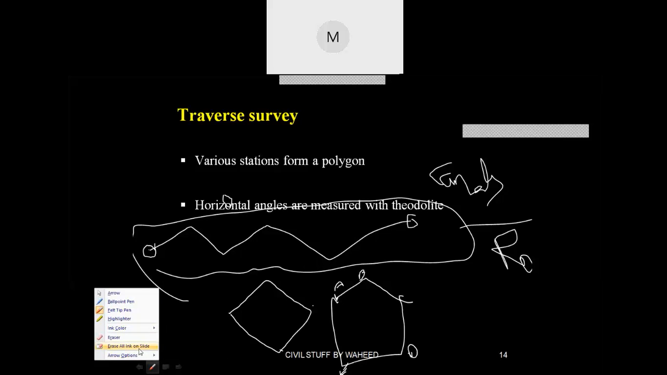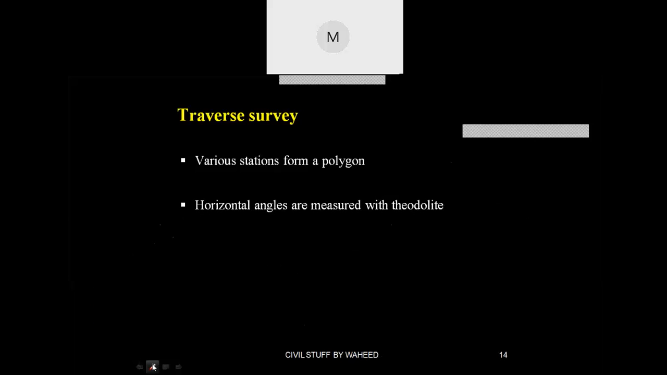Okay, with respect to some north direction or some fixed reference point you can perform. Now horizontal angles are measured with theodolite.